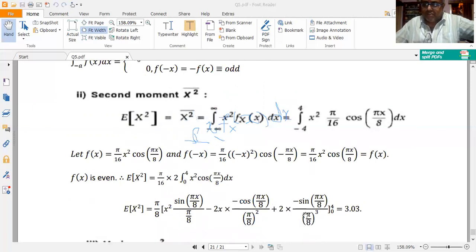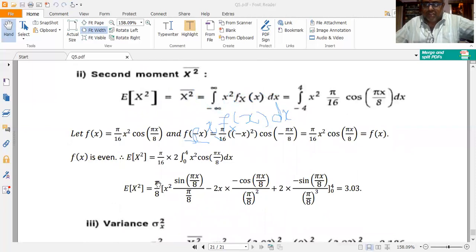Now let me apply Bernoulli's generalized integration by parts. So this simplifies to pi by 8. Now what is Bernoulli's generalized integration by parts? I cannot use it always. Only if the integrand consists of an algebraic expression, a polynomial, multiplied by a trigonometric function, can I use Bernoulli's generalized integration by parts. Otherwise, I cannot use it. I have to use the normal integration by parts only.